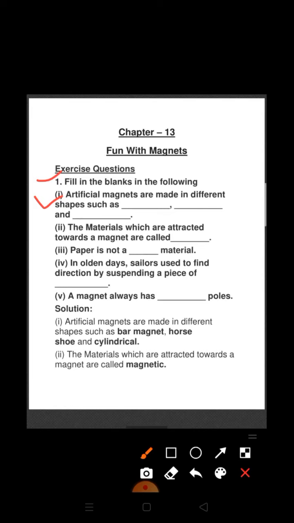Artificial magnets can be made in different shapes. अलग अलग तरह के हम शेप में आर्टिफिशियल मैग्नेट्स को बना सकते हैं, जैसे कि वी हैव बार मैग्नेट्स, हॉर्सशू मैग्नेट, सिलेंड्रिकल मैग्नेट. As you have seen, this is a horseshoe magnet, bar magnet, different shapes are there.